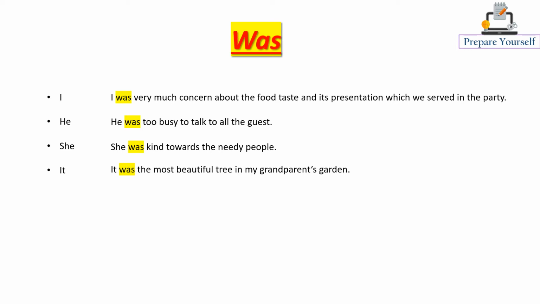Now let's have a look at the interrogative sentence structure using was. Question formation. We use was he, was she, was it. That means we change the structure of the sentence when we make it interrogative. We use was first and then pronouns follow it. For example, was he, was she, was it.